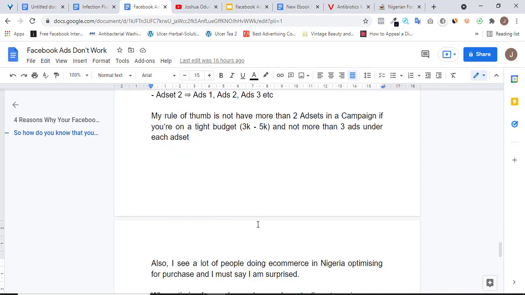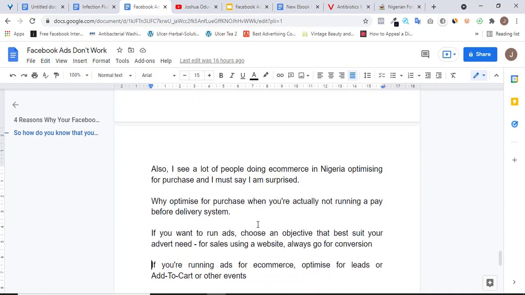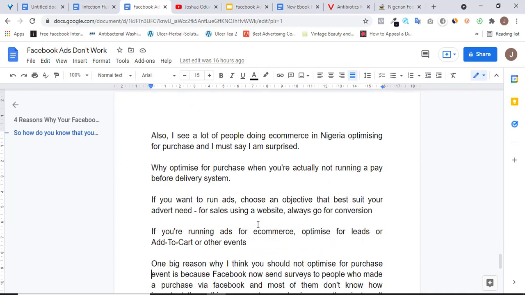So that being said, there's something else I also noticed people do right here in Nigeria, which I think is a mistake or an error that should also be corrected. So in an e-commerce business in Nigeria, if you do a pay on delivery system, but you are going with the purchase optimization event on your Facebook ads, then you are possibly doing it the wrong way. The reason why I say so is because if you're optimizing for purchase, it means you are actually selling your product online.